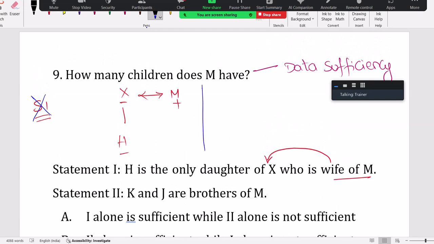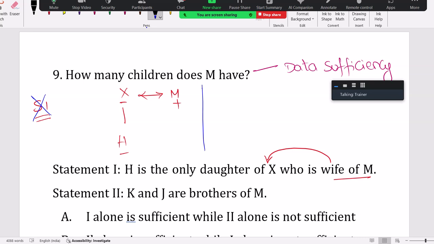How, sir? Only one child, you can answer one, right? No, because there is no data. There are no more children for X and M, or there is no data. H not having a brother or sister is not given. It's an open question. H may have a brother or sister. Okay, may have a brother. Sorry, not sister, because H is the only daughter of X. H is the only daughter means only one female for X and M, but H may have a brother. Chance is there.